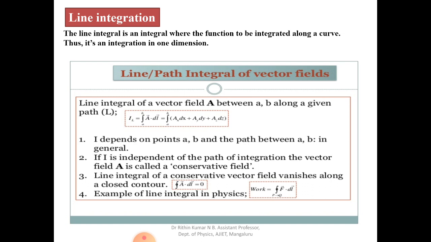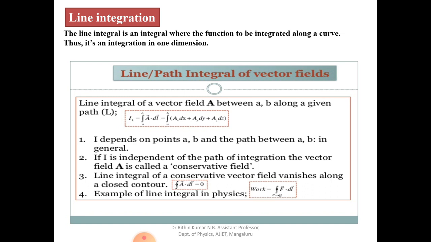The line or path integral of a vector field A between A and B along a given path length is given by I_L = ∫ from A to B of A · dl. dl is the line vector, so that is equal to the integral from A to B of Ax dx + Ay dy + Az dz, where the vector has component Ax along the x axis, Ay along the y axis and Az along the z axis.